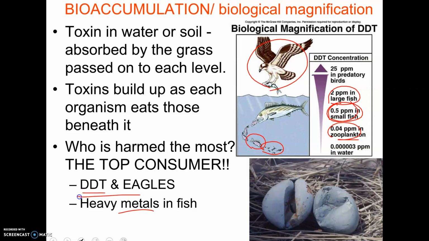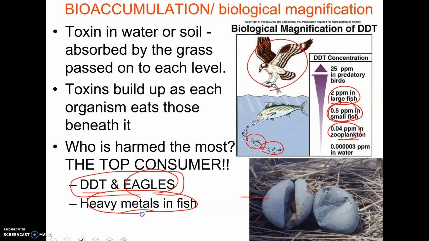The eagles and DDT is kind of a famous example. I believe it was in the 70s. They were spraying DDT, which I think was a pesticide, but the levels would build up. Every organism that ate the other organisms, and the eagles ended up with such high levels that when they lay their eggs, the shells just collapse, and that's what that picture is on the right. It's actually banned now. And you may see signs like in the Everglades where they'll tell you to limit how much fish you eat or not to eat the fish at all because of the amount of lead in the fish, or the amount of methylmercury is another one.